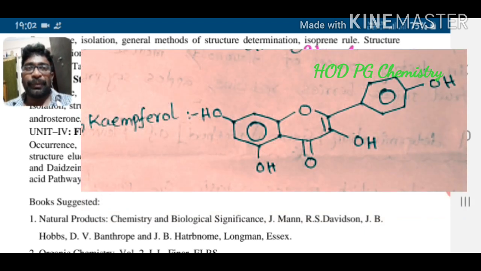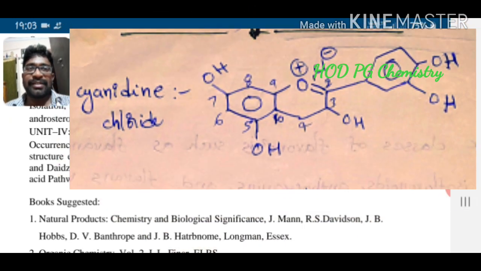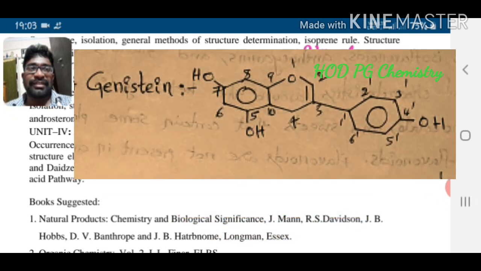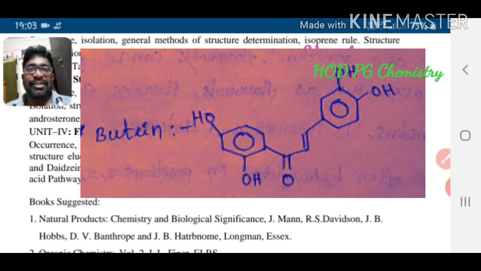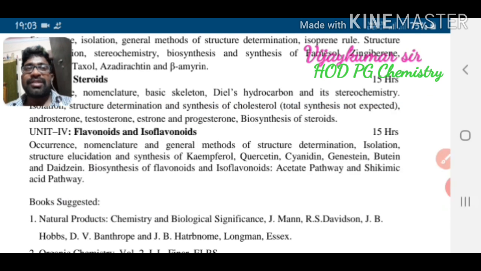Camphorol structure, quercetin structure, cyanidin chloride structure, genistein structure, butene structure, and digoxin structure. This is of flavonoids and isoflavonoids, a very important topic. Actually two ways are there, that is the acetate pathway and the shikimic acid pathway. Okay, this is the syllabus related to the 4th paper in the 3rd semester.